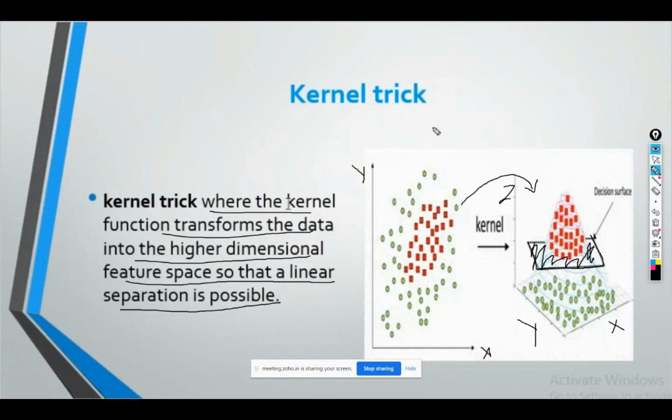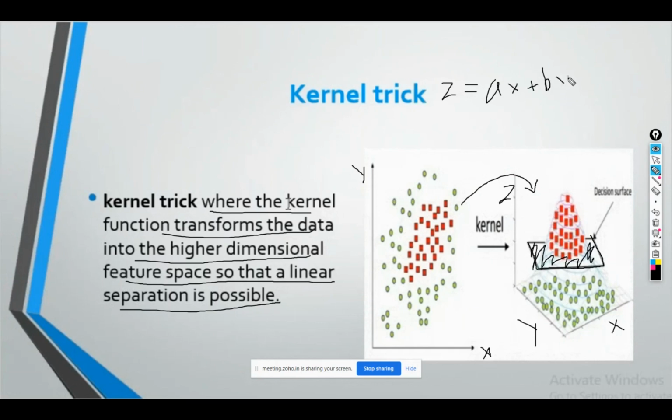You know the equation of a plane. The equation of a plane will be something like this: you will have the z coordinate as something like ax plus by.